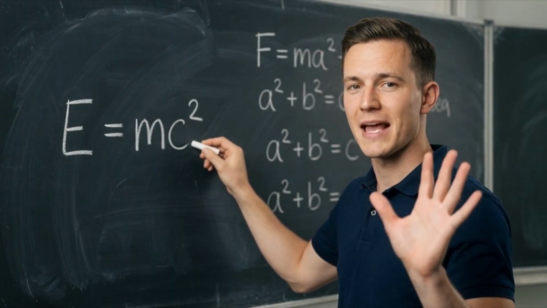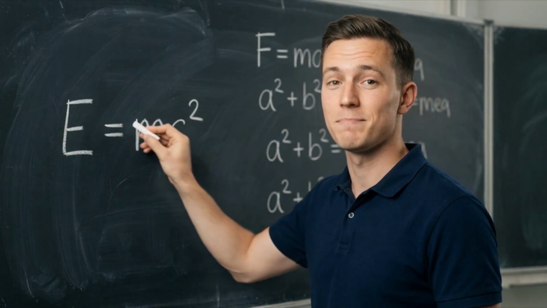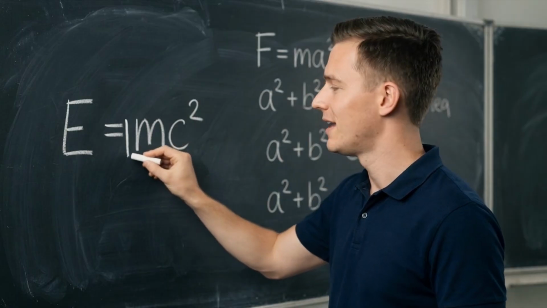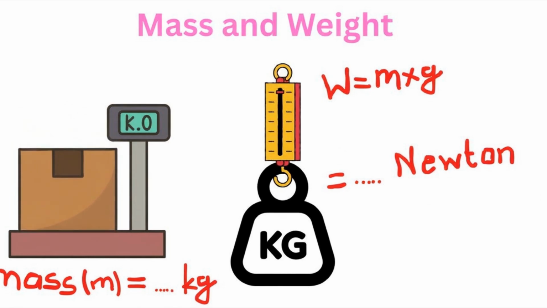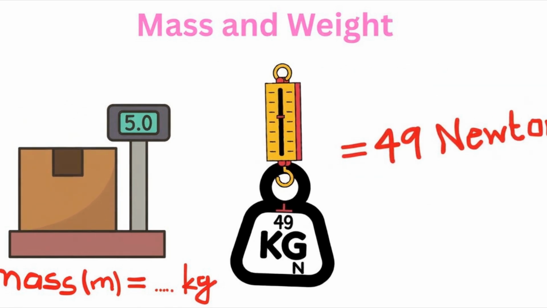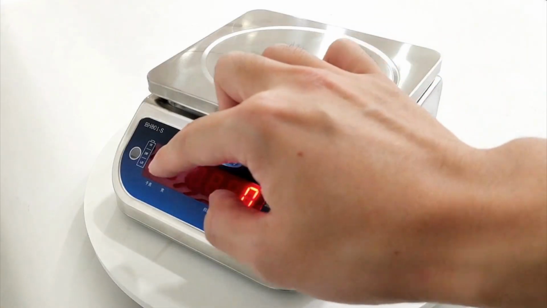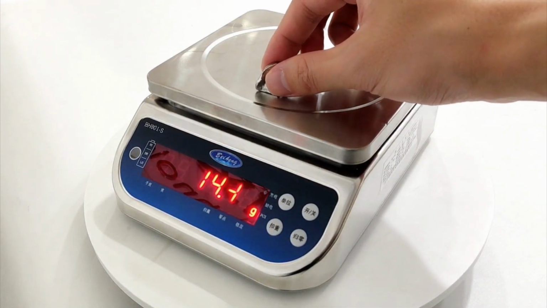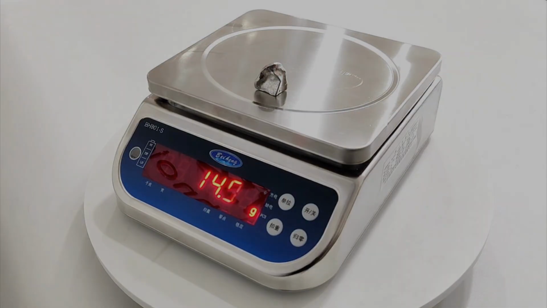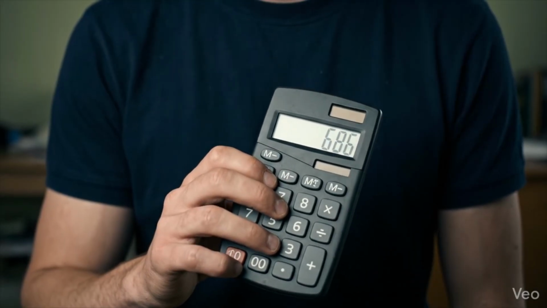To find it, we use a simple but powerful equation. Weight equals mass times acceleration due to gravity. Mass is the amount of matter in an object, measured in kilograms. Weight is the force of gravity on a mass, measured in newtons. On Earth, gravity is generally constant, 9.8 meters per second squared. So if you have a mass of 70 kilograms, your actual weight is about 686 newtons.